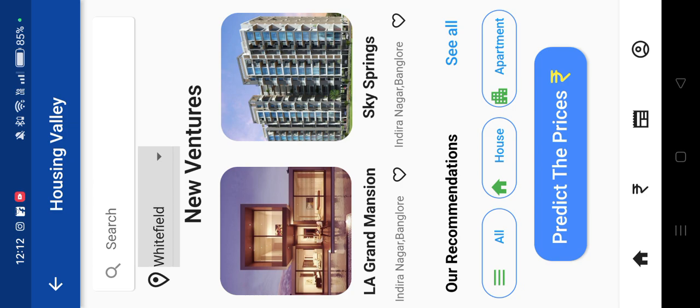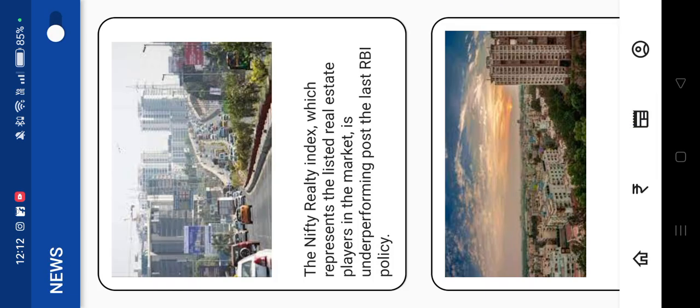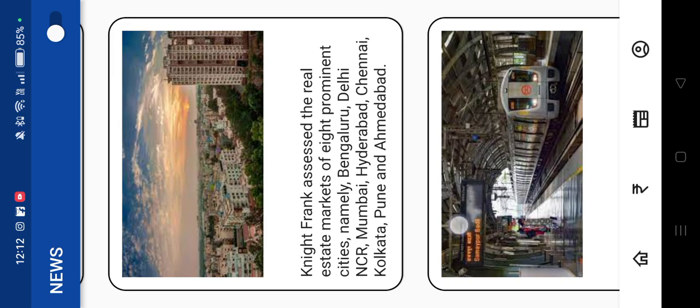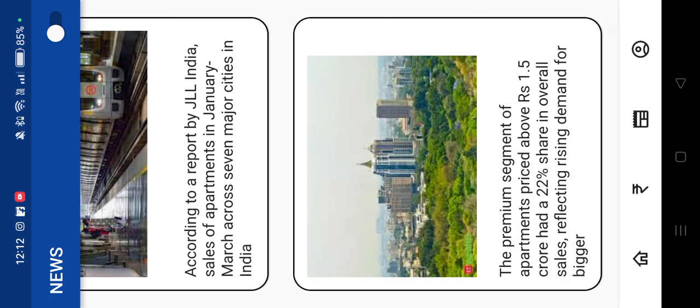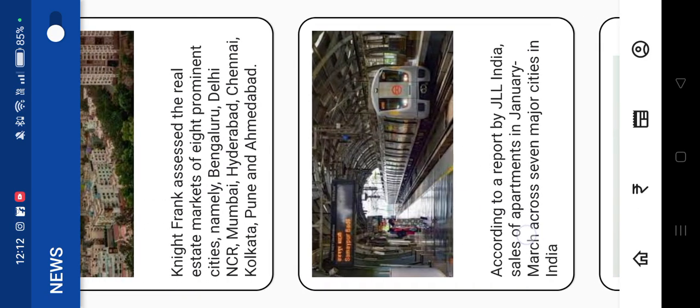Coming to the home page, we even have the news option. This is the news of the city of Bengaluru, with different news items mostly related to real estate. Like if there is a new metro station coming to a new location, we would be adding that. And actually, this could give the user an understanding that if a new metro is coming to a location, then the area could lead to better development.